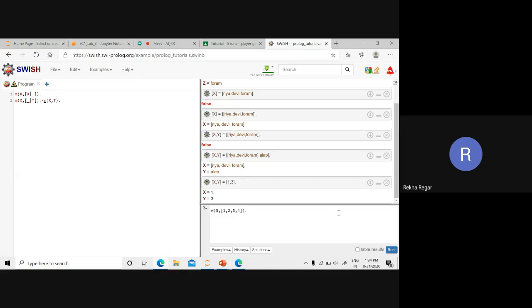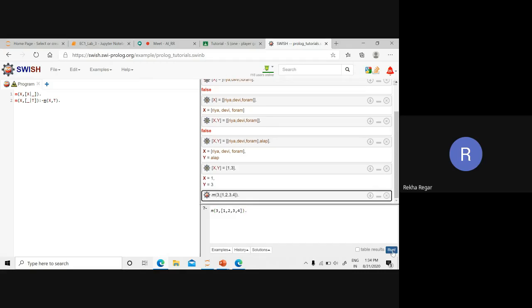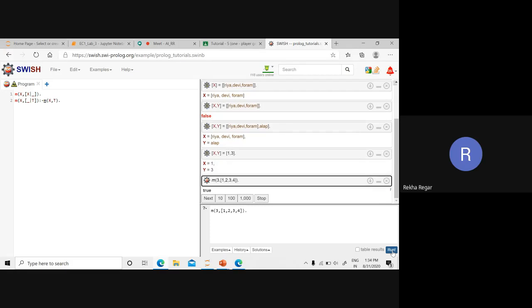With that we are passing the query. You can see the result is true. So this is a very basic, smallest two-line program to test whether any value is in the list or not.